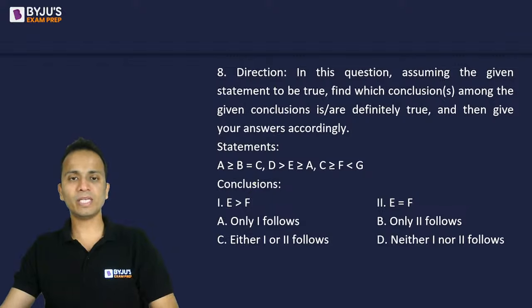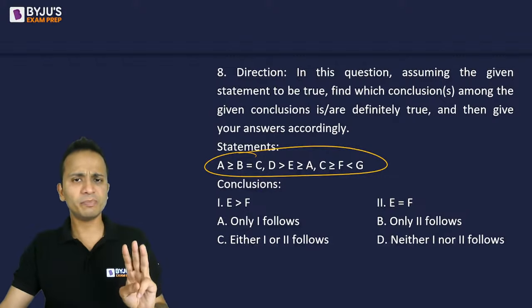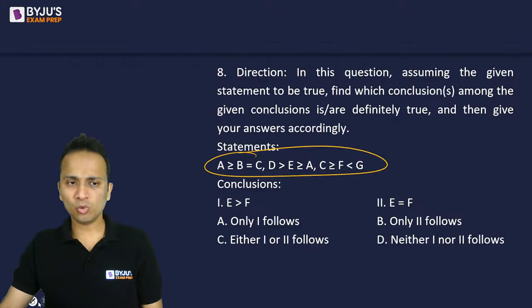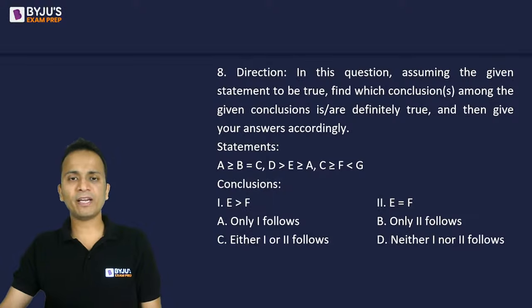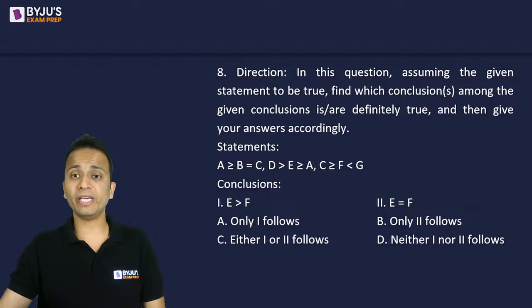Now quickly look at these statements. There are three statements which are given and two conclusions. Quickly find out which of the conclusions is definitely true. The word "definitely" is very important.